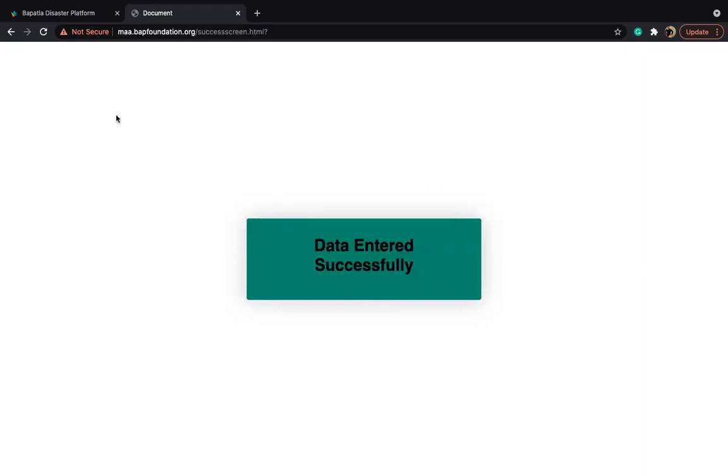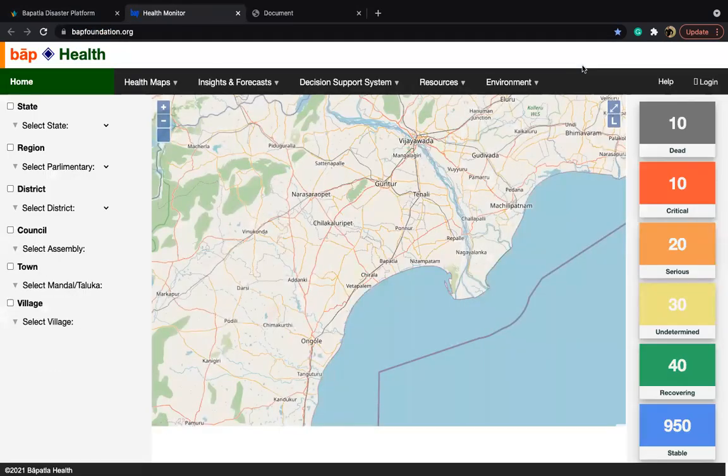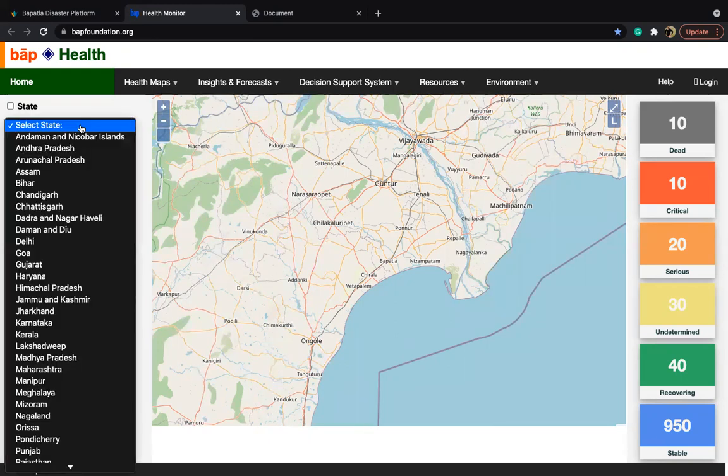And the second building block is basically the big data processing and algorithms. So as you can see on this page, this is a disaster management portal. On the left hand side, you can see from the state level to the village level. Basically, this is hierarchically represented. We all know that disasters can happen anywhere from village level to the nation capital. So based on that idea, we have come up with this concept.